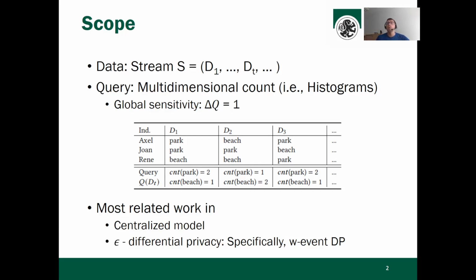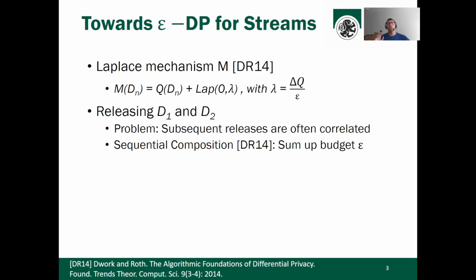The queries we want to make private are primarily multi-dimensional count queries. As most related work, we focus on the centralized model and a special version of epsilon differential privacy named w-event differential privacy. I want to explain now why we need a special version of epsilon differential privacy, because conceptually we could simply publish each individual database with the Laplace mechanism and get some private release.